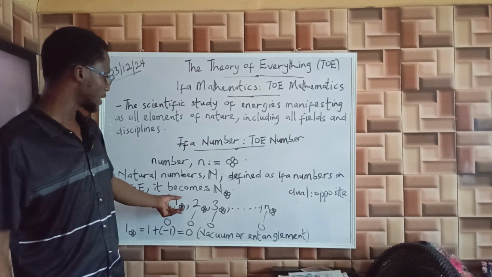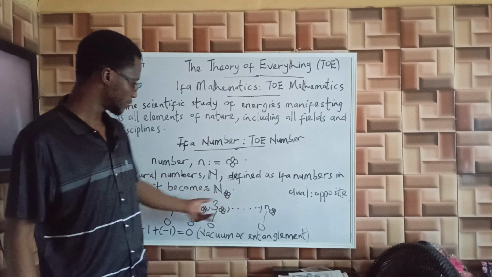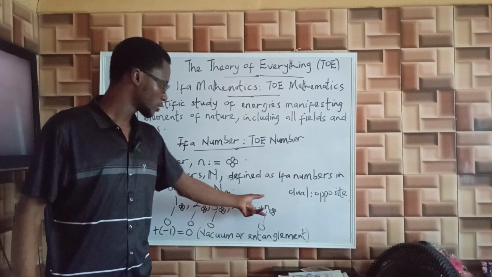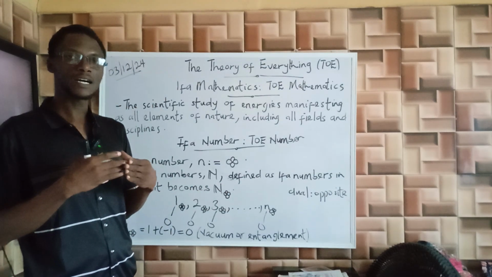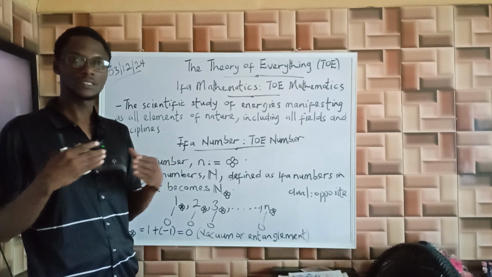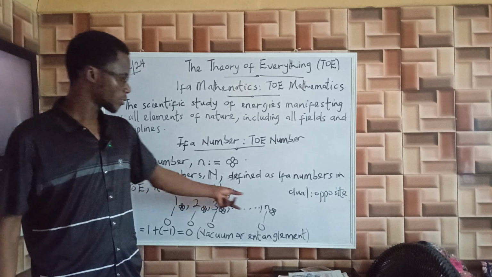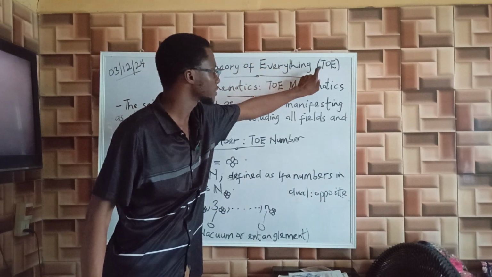So these numbers are universal numbers. They are different from the numbers that we are familiar with. Why do we call them universal numbers? Because you can use them to integrate and interconnect, internetwork all fields and disciplines. That's why we call them universal numbers, because they form the core of this universal system theory.